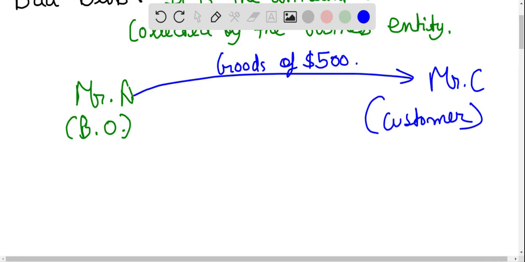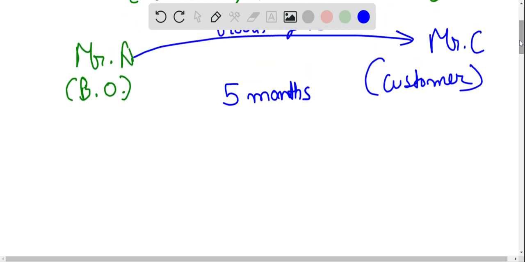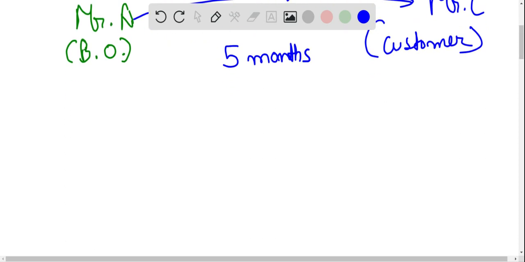Now what happens? Mr. C said that I will pay you at a later point in time, within 5 months. Mr. C is a trustworthy customer, but he is not able to pay $500 immediately, so he asked for 5 months time. So now Mr. A says, let's estimate how much of the debtor's balance, how much of the customer's balance is non-collectible during the current financial year.